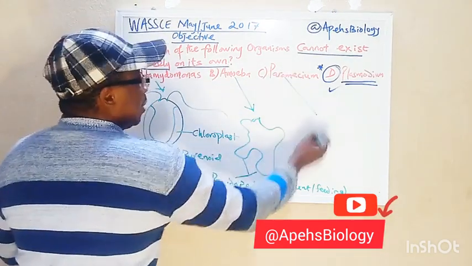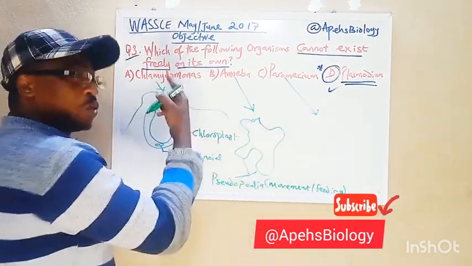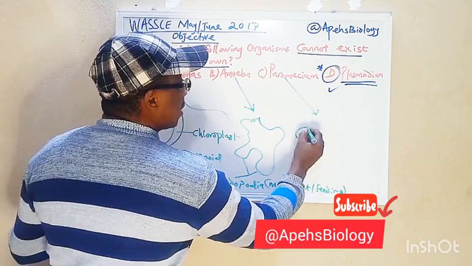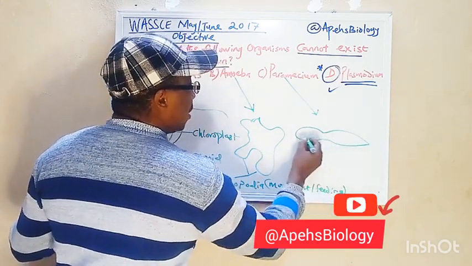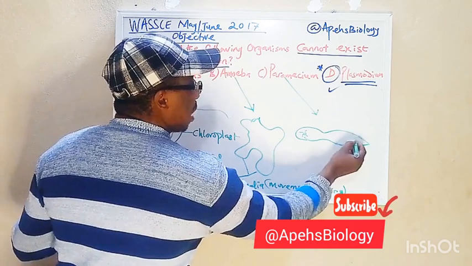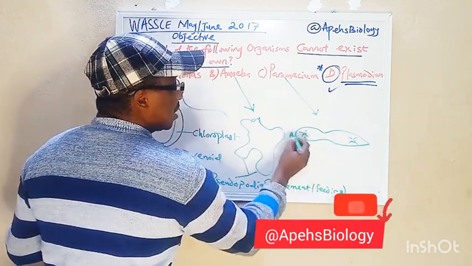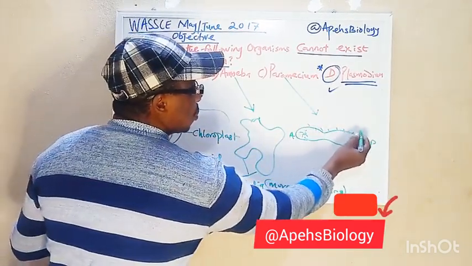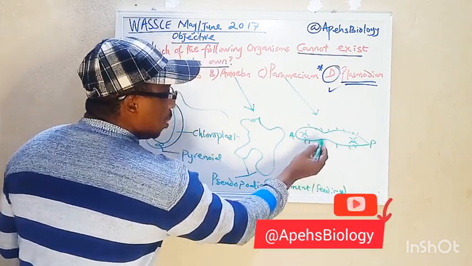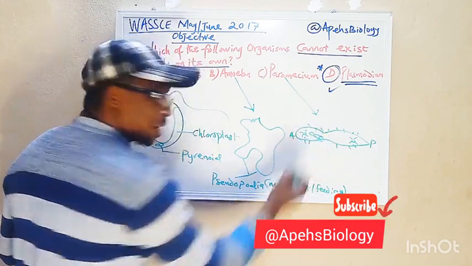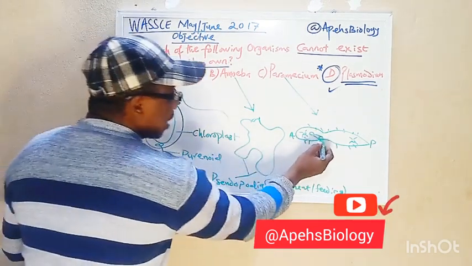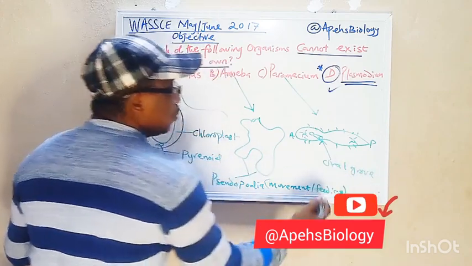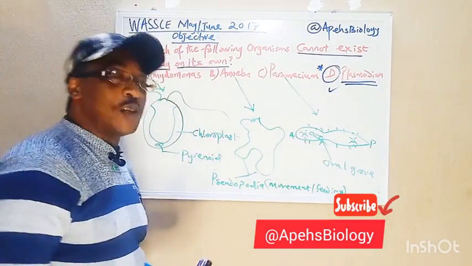Now, Paramecium, that I just showed you from number 1 and 2 of the May-June 2017 exam, you already know that Paramecium is an organism that has this slipper shape. And we learned now that it has two contractile vacuoles, the one at the anterior end and the one at the posterior end. What does it use for movement? It uses what is called cilia. If you recall in my previous video that I presented, you will see that it has a structure here called the oral groove. The oral groove is what Paramecium uses to take in food. That food goes into its gullet.